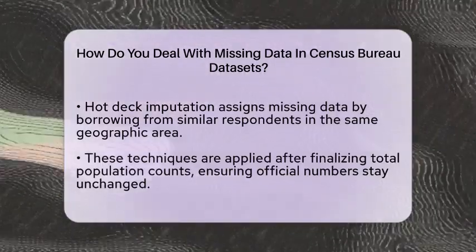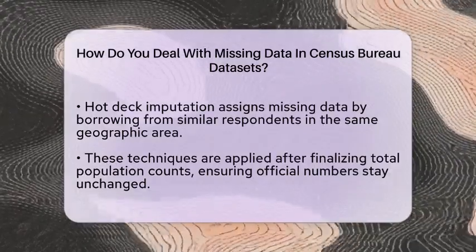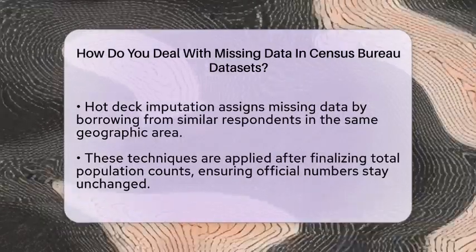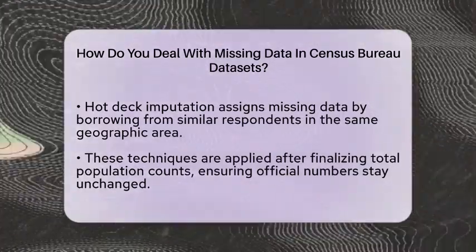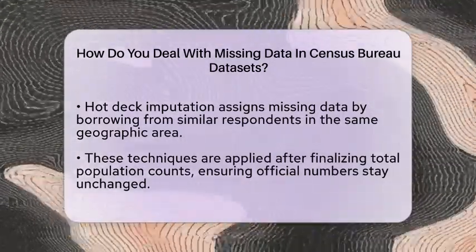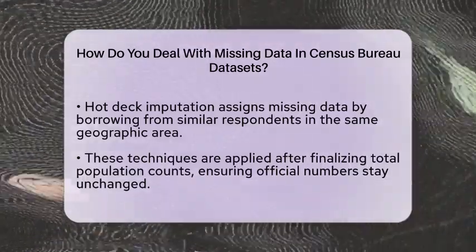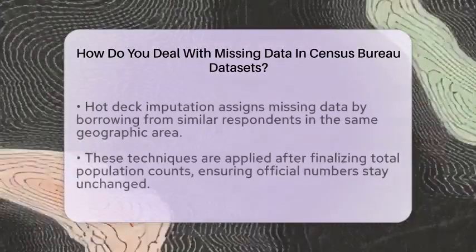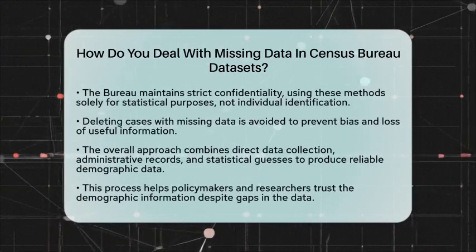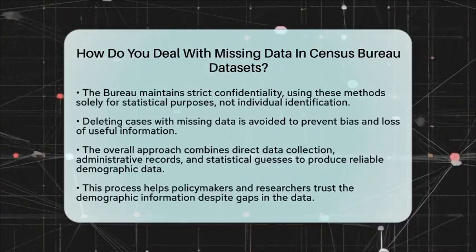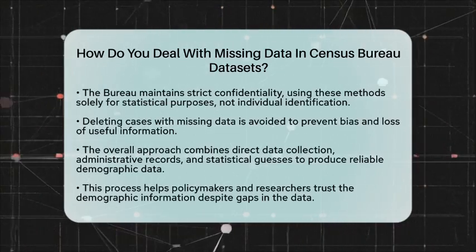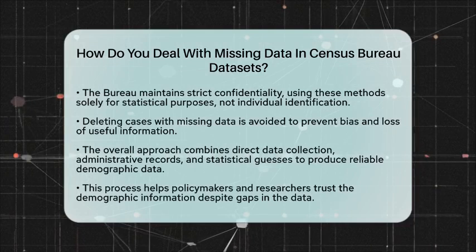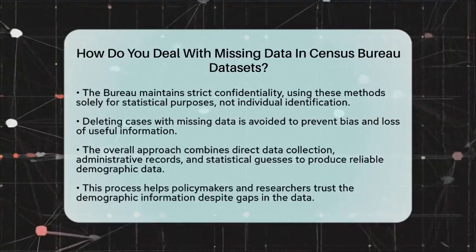These methods are applied after the total population counts are finalized, so they don't change the official numbers but improve the detail and accuracy of demographic information. The Census Bureau keeps all data confidential and only uses these techniques for statistical purposes, never to identify individuals. They generally avoid deleting cases with missing data because that can bias results or reduce the usefulness of the data. Instead, they focus on filling gaps with the best available information and applying statistical methods that keep the data reliable.